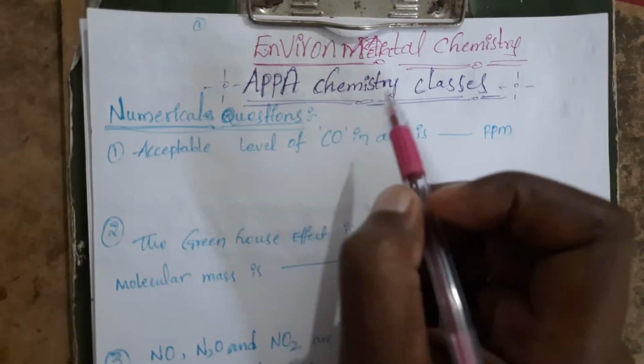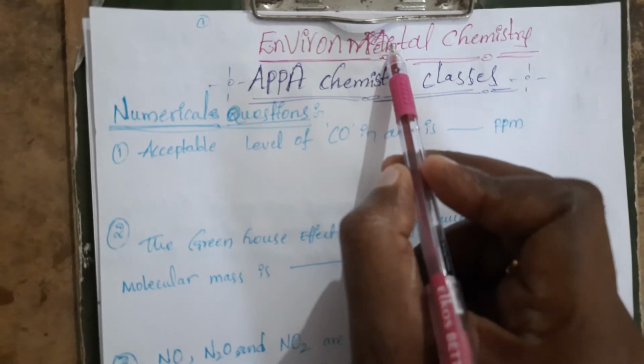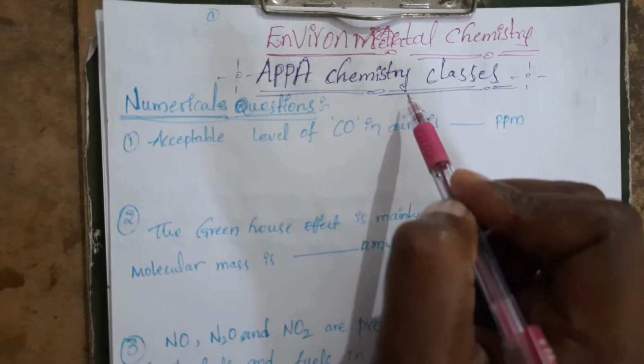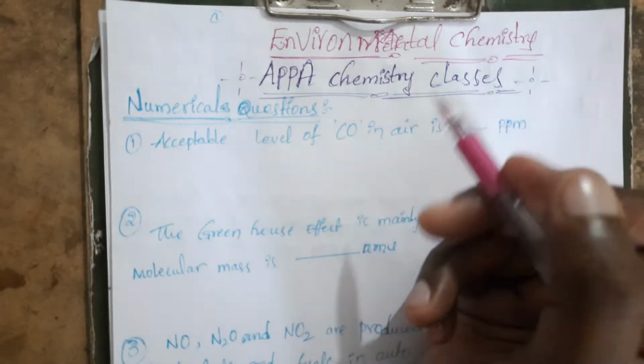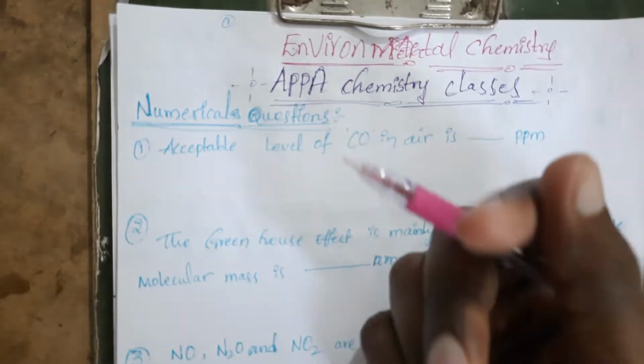Today's topic is environmental chemistry. Don't neglect this chapter. It is a simple and completely theory-based chapter. From this you may also expect one numerical question. There are different types of numerical questions.